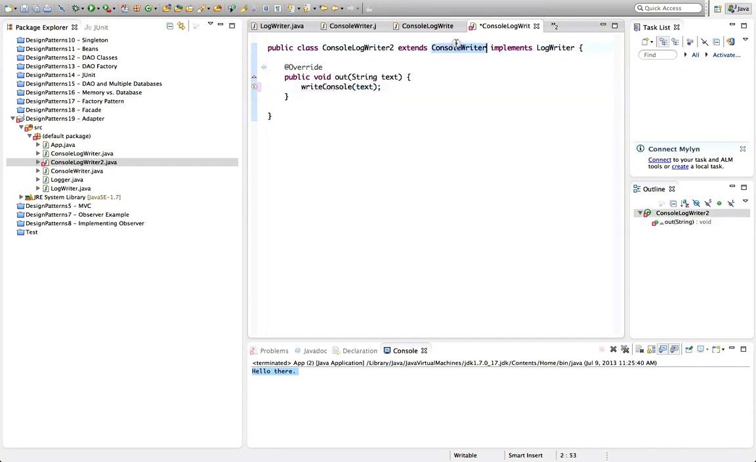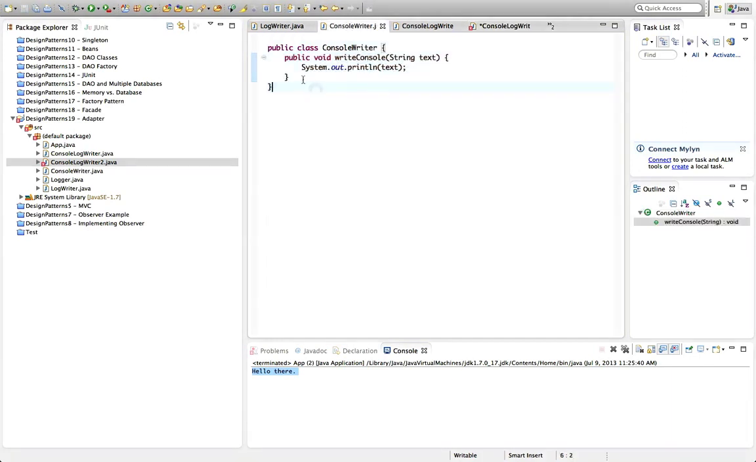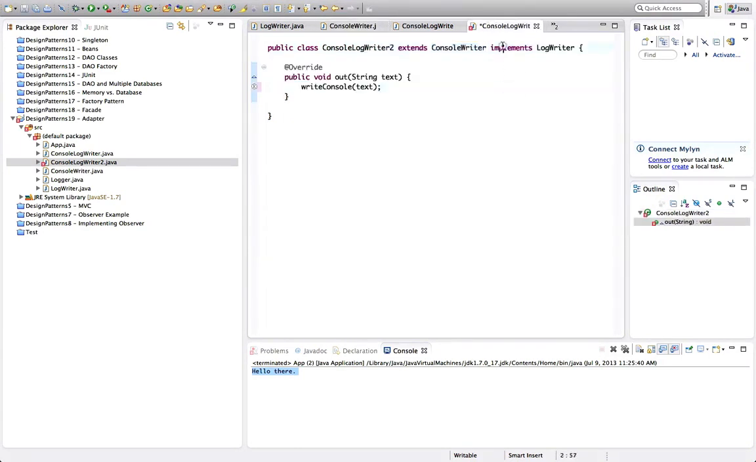So this extends console writer, and so inherits its method. It extends the class that we can't use, but it additionally implements the interface that we want, and then it implements that interface using the functionality that it's already got, because it's extending the class that has that functionality.